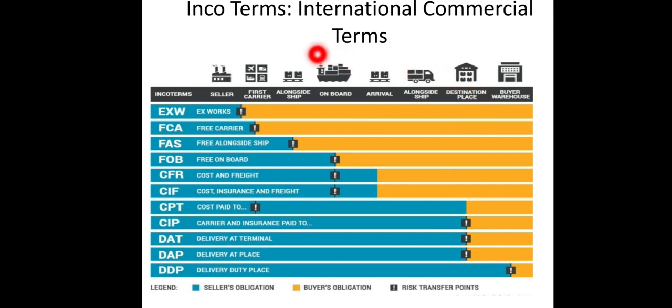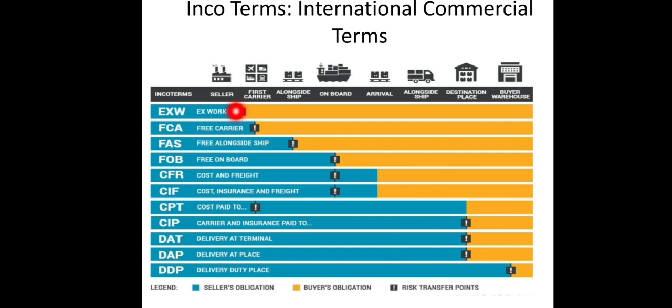For example, if goods are being exported through Ex Works, then the responsibility and the risk of the seller is only till he manufactures and stores them in his godown.